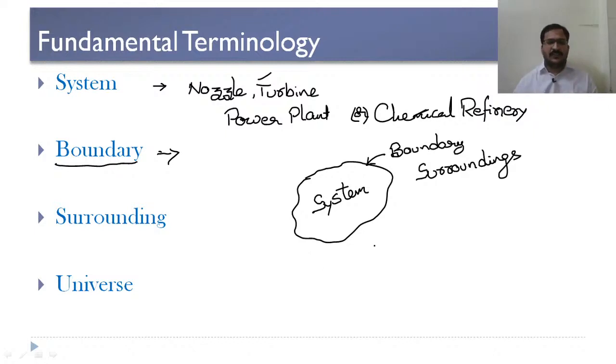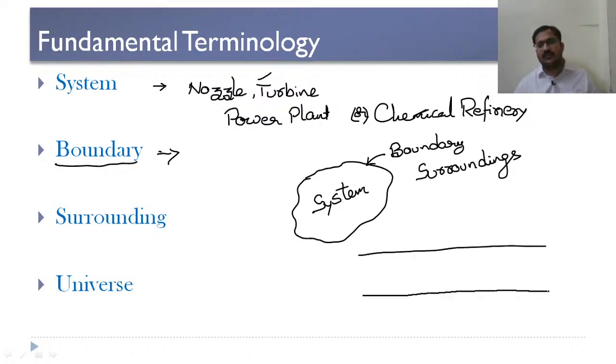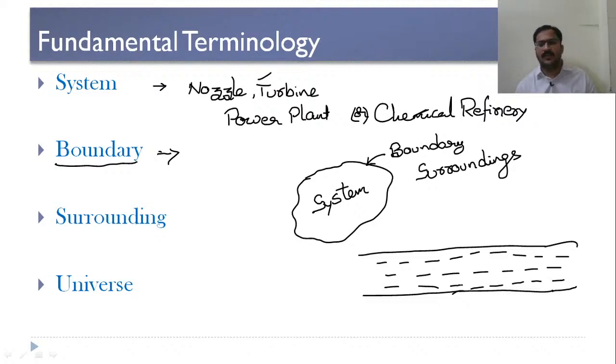See, why have we considered a hypothetical boundary? Let me explain when we consider this hypothetical boundary. So here let us consider there is a very long pipe in which a certain amount of fluid is flowing like this. The fluid may be liquid or gas, anything you can consider.